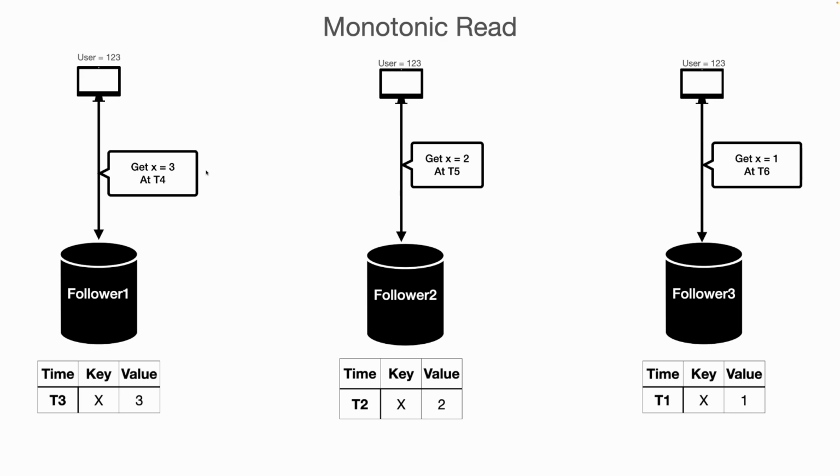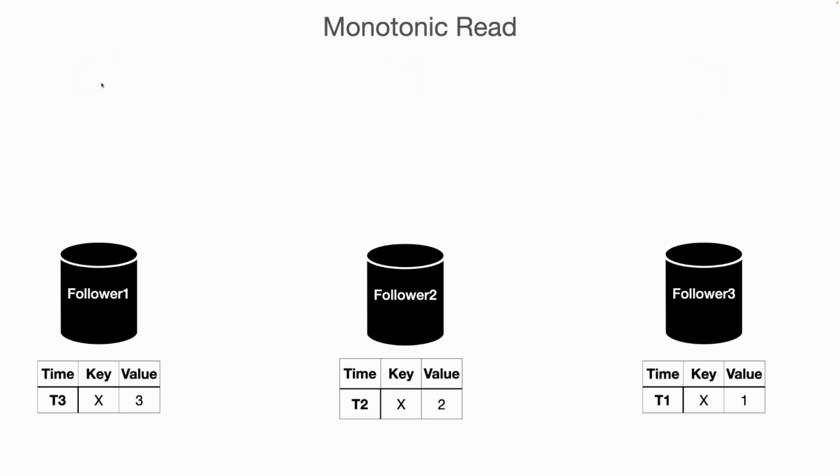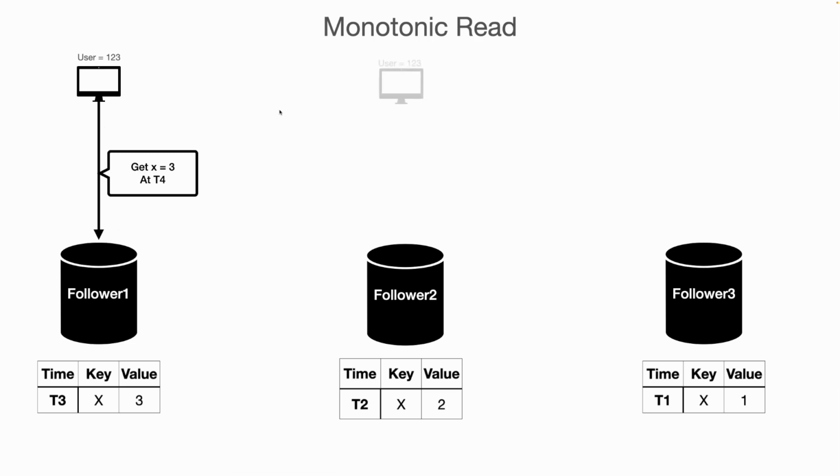So to resolve this problem, always serve from one follower or one initial node. Let's suppose this user 123 initially connected with follower 1. Now every read request should be routed to follower 1 only. Let's suppose at t4 the user makes a read request to get the value of x, and we are returning x equal to 3.